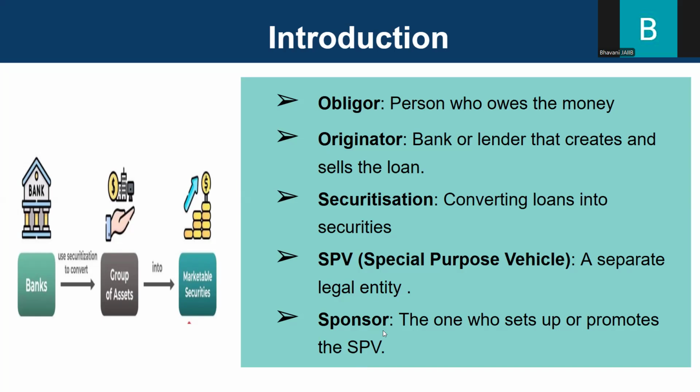So you need to understand that the bank collects similar loans, puts them into one bundle, and sells them to an SPV, which then sells it forward to the investors. We will learn more about the securitization process in the next slide.